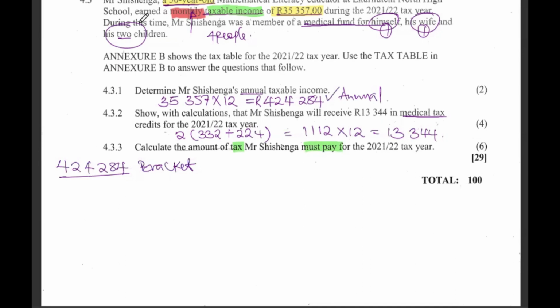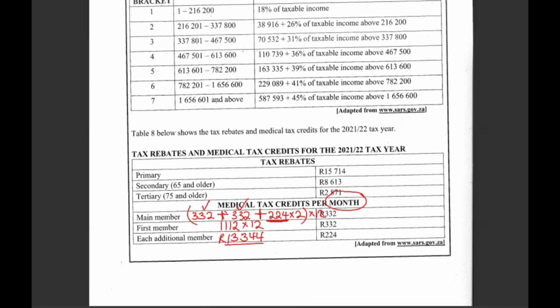This is what we are looking at. Okay. So we're going to check which bracket does this money belong to? So if it's 400, no, no. Wow, it's in bracket number 3. So we concentrate on this other side for calculation.